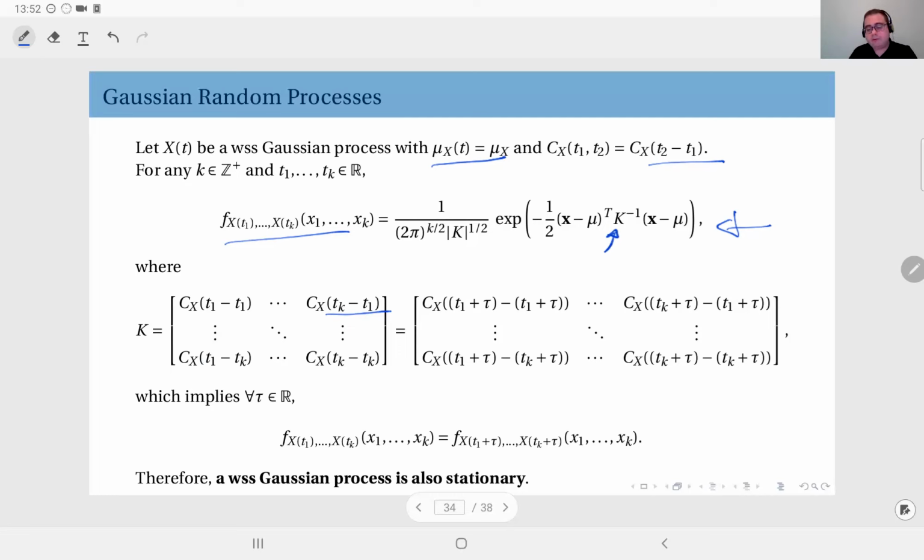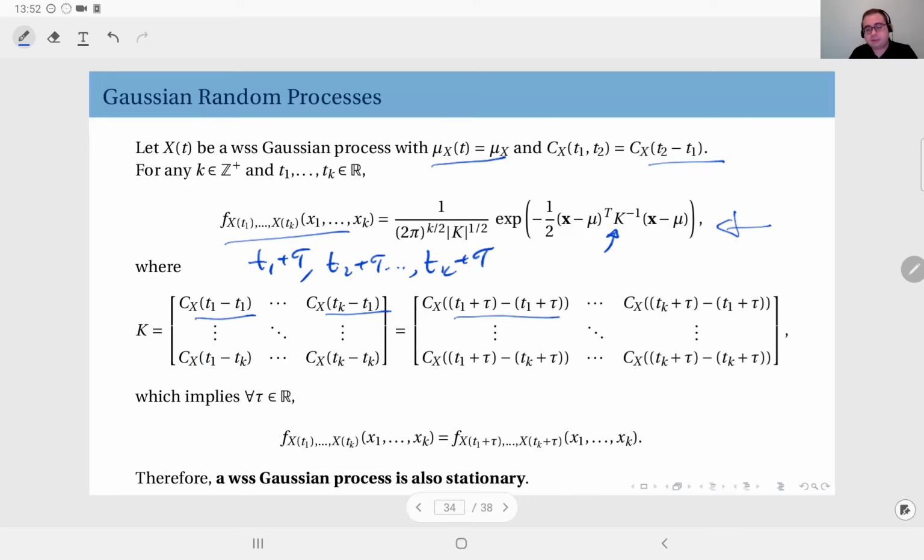But you see, if I shift every time sample by tau, so t1 becomes t1 plus tau, t2 becomes t2 plus tau, etc., tk becomes tk plus tau. Well, the mean is not affected, obviously, because it is independent of time. But also, when you look at the covariance matrix, the autocovariance, this was t1 minus t1.